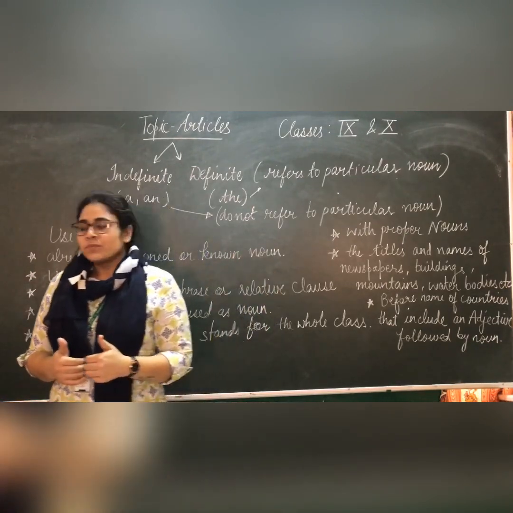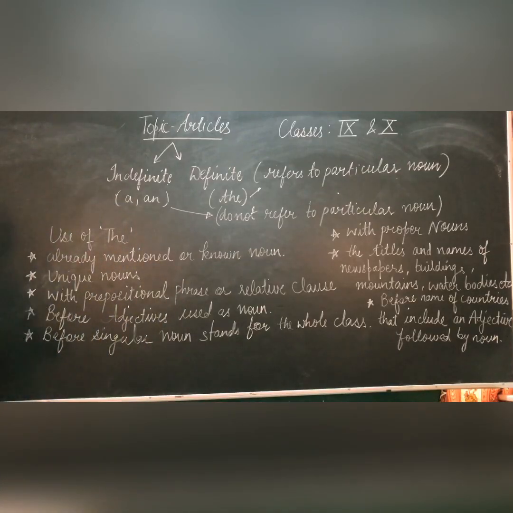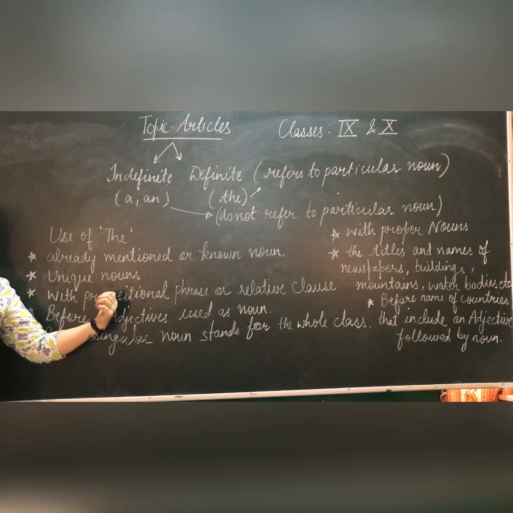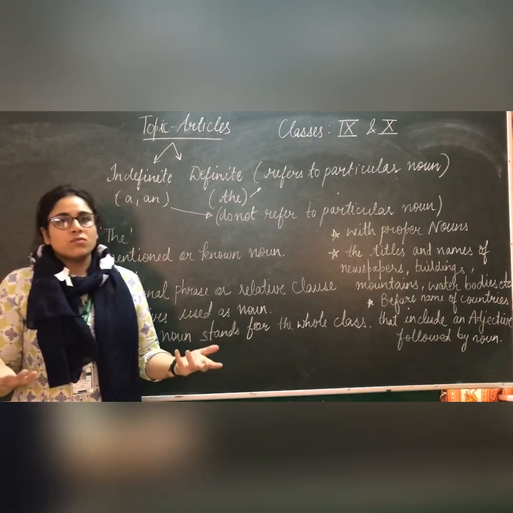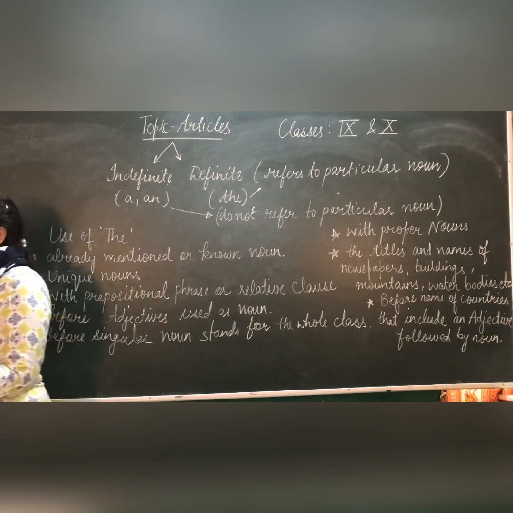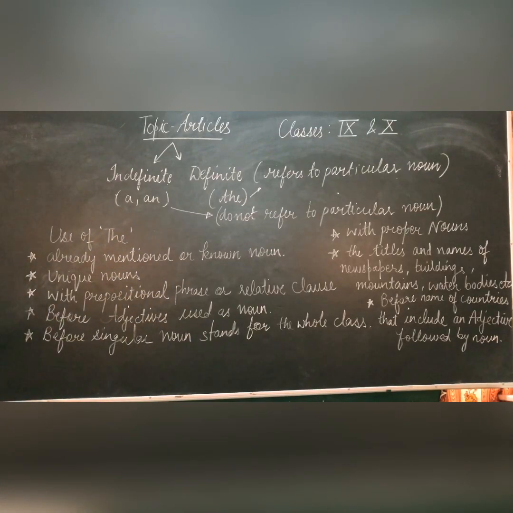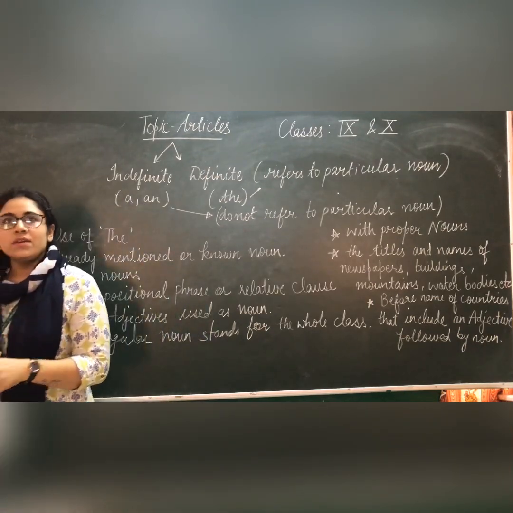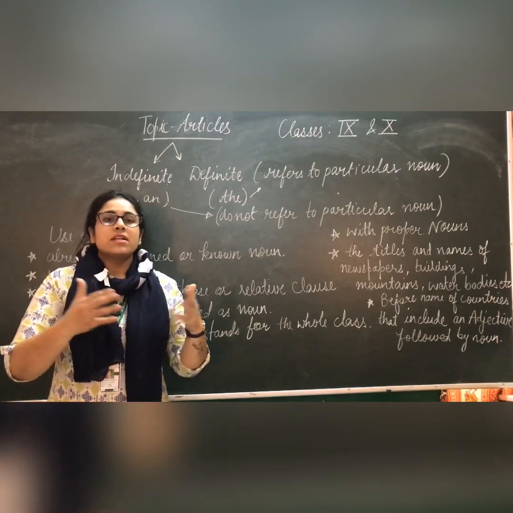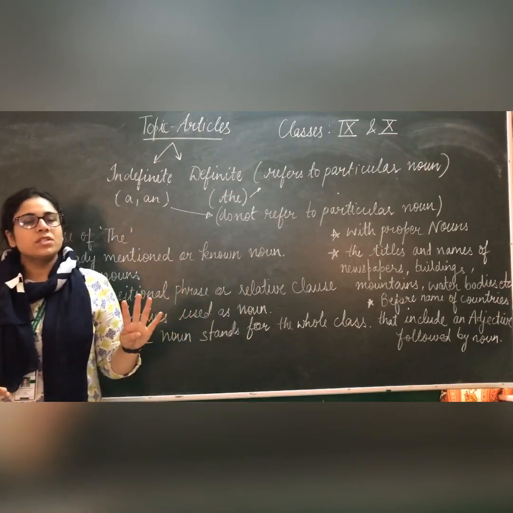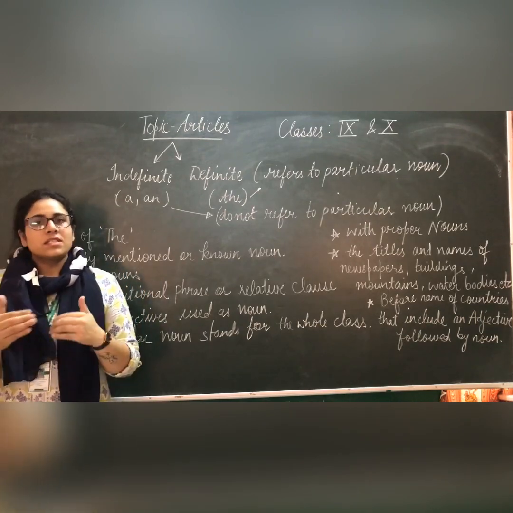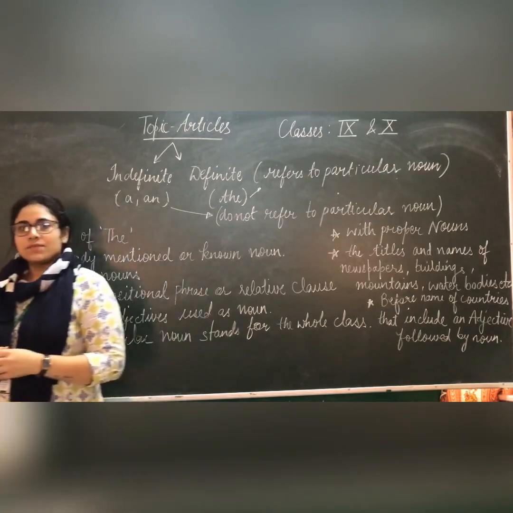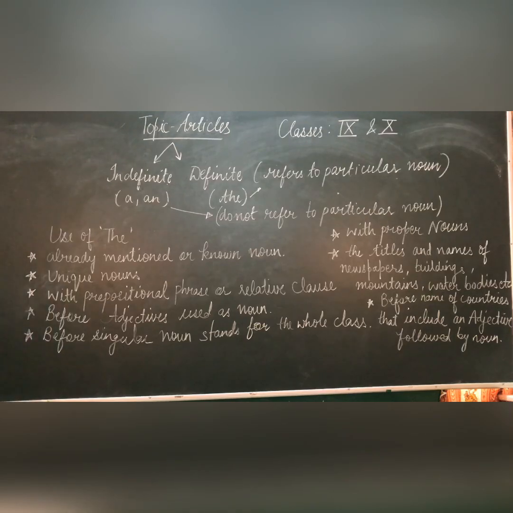Next, we use article the for unique nouns. Unique means special nouns. For example, the sun, the earth, the stars, the moon. These are unique nouns. And one more thing, we also use the for directions, because we have four directions: the east, the west, like this. We use the for the directions too.